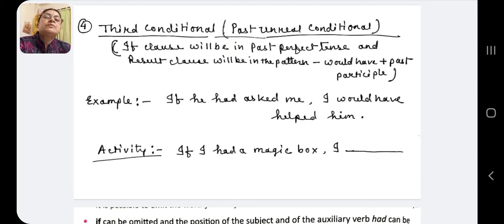Now see the example. If he had asked me, I would have helped him. This is called third conditional, the third unreal conditional. Now activity for you. If I had a magic box, you will solve it.